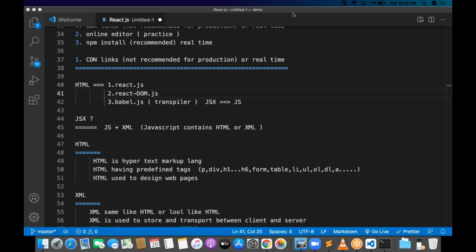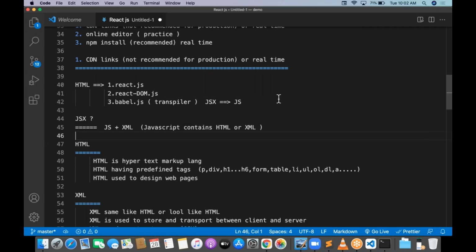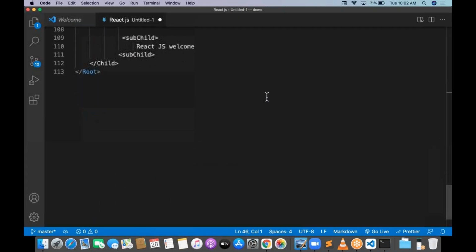Some basic points, don't forget them. Some internal programming you don't understand, internal programming you can't write immediately, that is okay, but you must not miss the fundamentals. Clear? That's it. Okay, let me go with the first one. What is the first one? CDN links. How to create a project with the CDN links? That is what I'm going with.